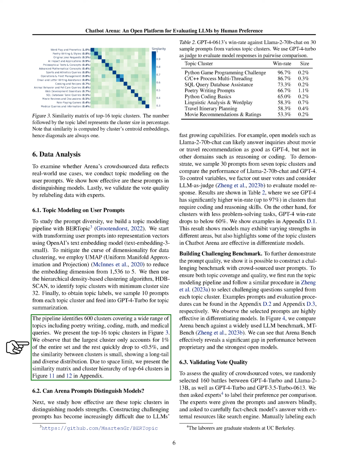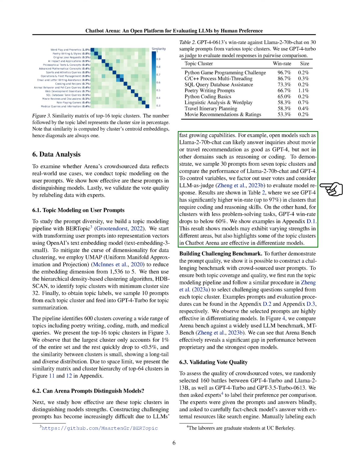The analysis reveals 600 clusters covering various topics like poetry, coding, math, and medical queries. The largest cluster represents only 1% of the set, indicating a diverse distribution. We investigate if Arena prompts can differentiate model strengths. By comparing the performance of Llama 2 70B Chat and GPT-4 on different topic clusters, we find that GPT-4 excels in clusters requiring coding and reasoning skills. However, its performance drops in clusters with less problem-solving tasks. This suggests that models have varying strengths across different areas.